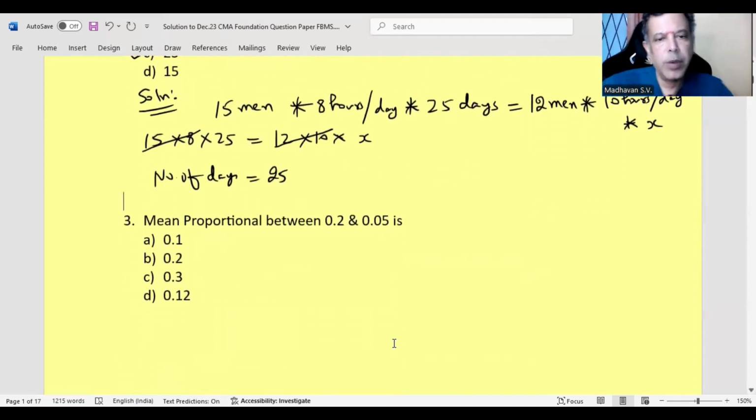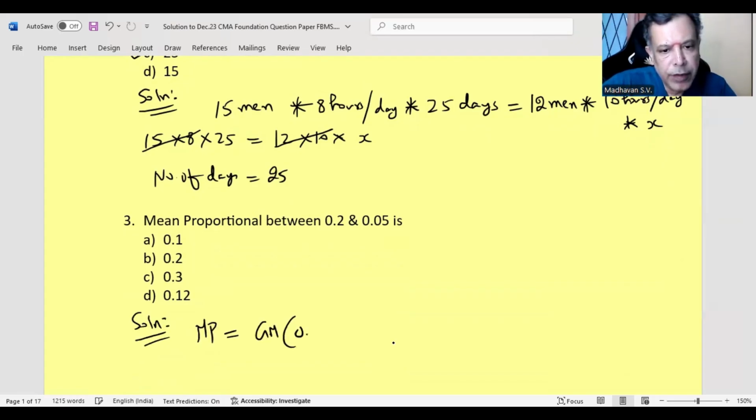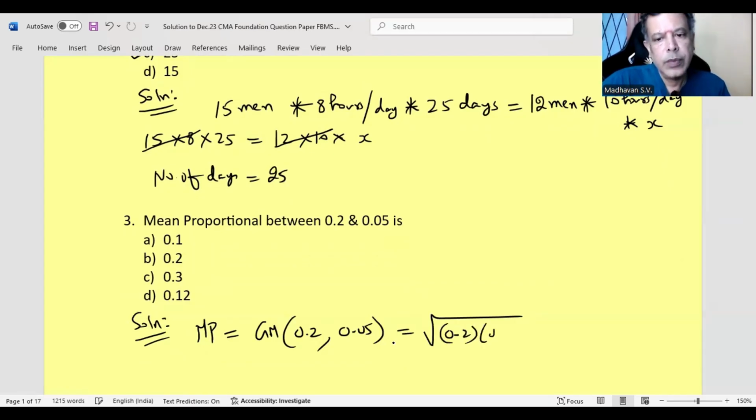Next one, mean proportional between 0.2 and 0.05. Mean proportional of two numbers is nothing but the geometric mean of those two numbers. So we can say mean proportional is geometric mean of 0.2, 0.05, which is square root of 0.2 into 0.05, which will give us square root of 0.01, and that is 0.1. So the option will be A.